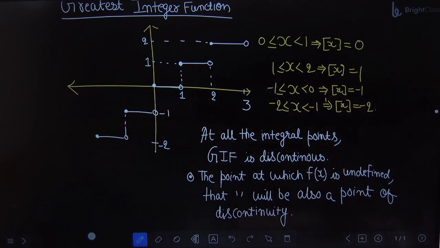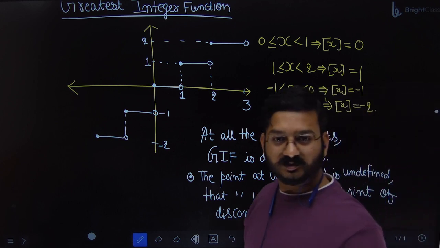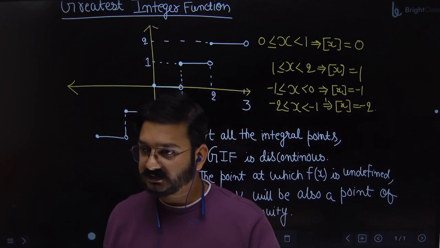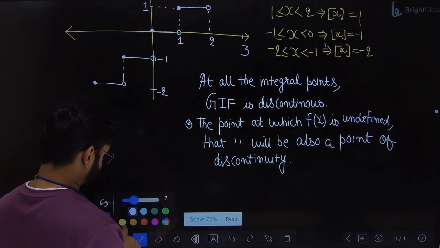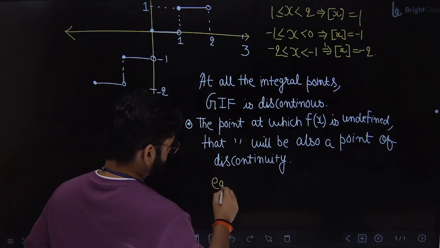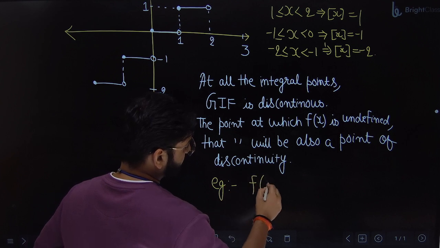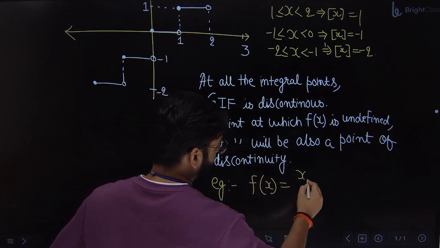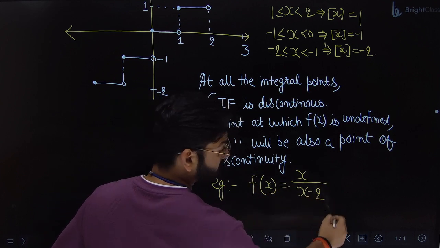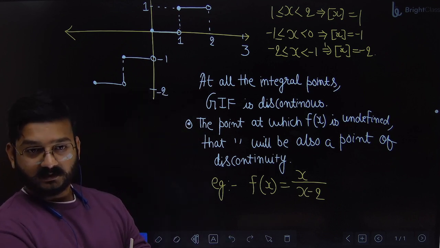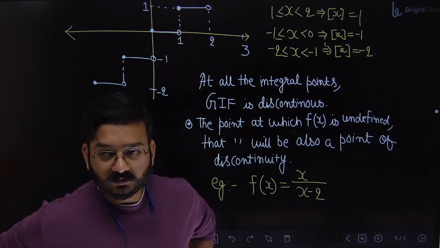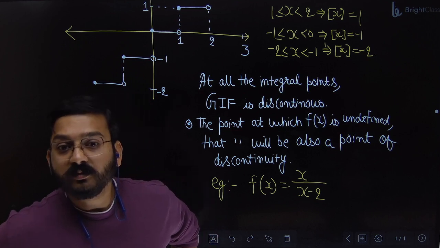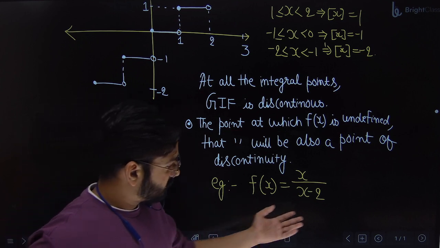So tan theta is undefined, right? At odd multiples of pi by 2, you told that it is discontinuous. Let me give you a simple example. All of you see this example. Suppose the example is f of x equal to x divided by x minus 2. At which point is this function undefined? 2. It means 2 will be a point of discontinuity. Write down.